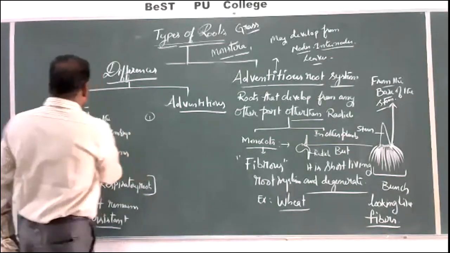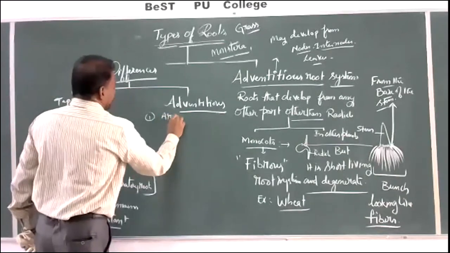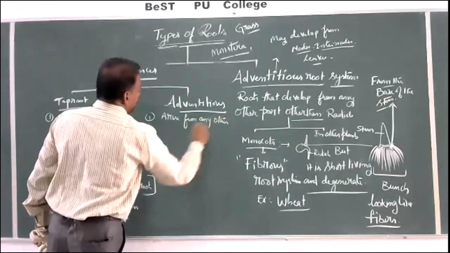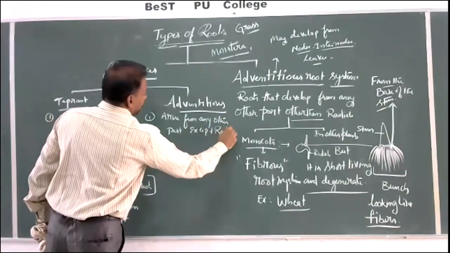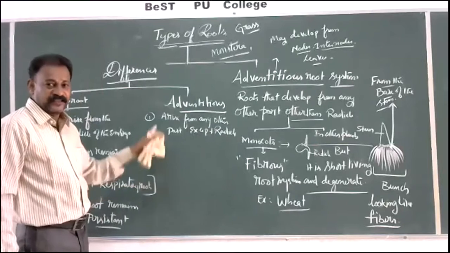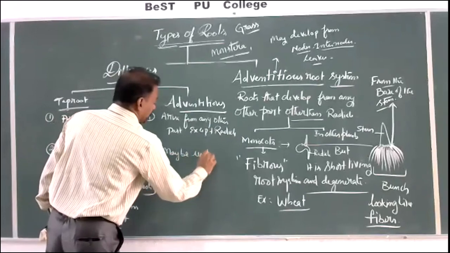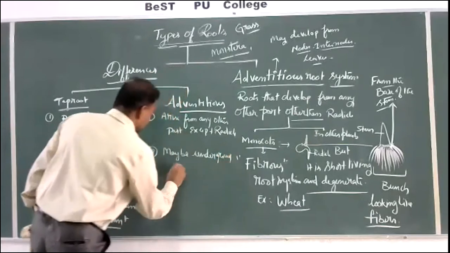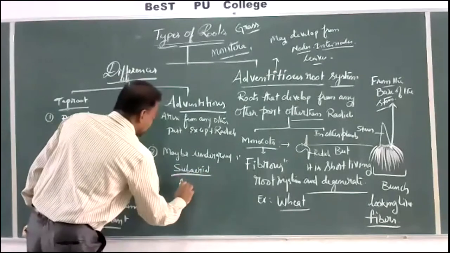The adventitious root arises from any other part except the radicle. It may be underground like a fibrous root system, subaerial in weak-stemmed plants, or aerial.